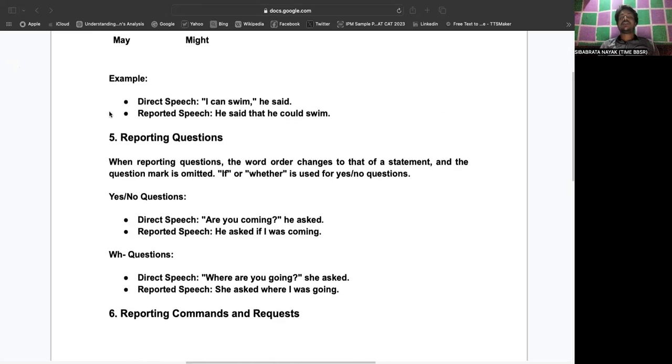Right. Now look into some examples. Direct speech: "I can swim," he said. So reported speech would be what? He said that he could swim.